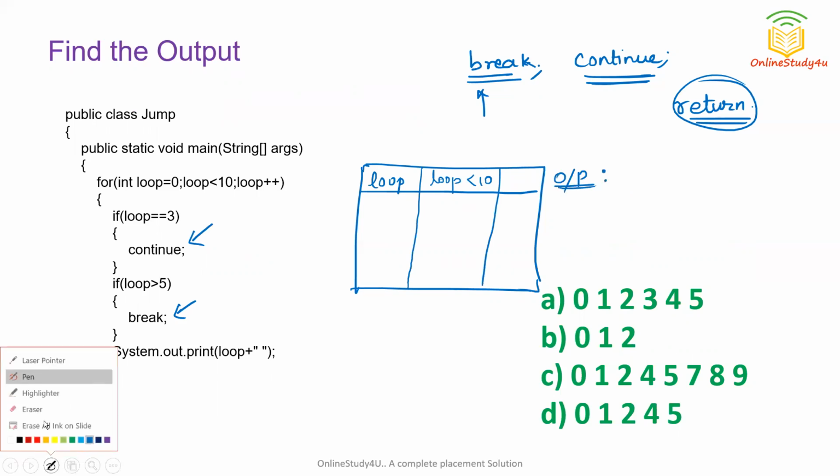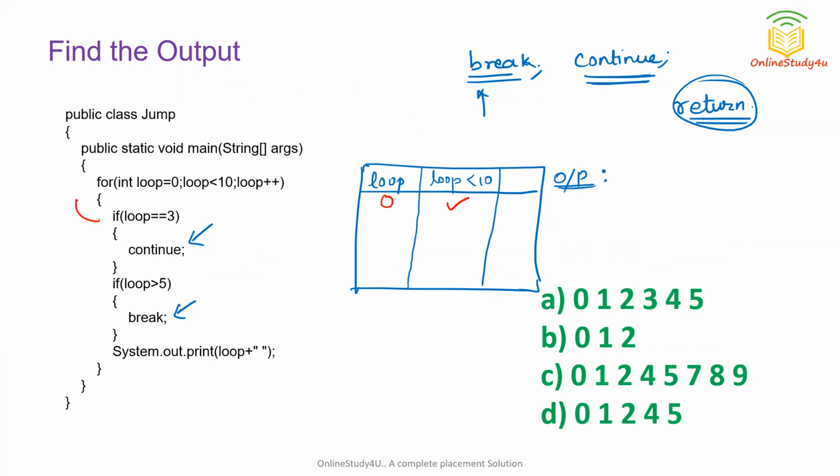Now let us execute it. You can see loop is storing 0. Now the condition is checked. Is 0 less than 10? Yes. Control comes inside the loop. Is loop equal to 3? No, so this statement will be ignored. Then is loop greater than 5? No. Again, the value of loop will be printed with a single space. What is the value of loop? 0 is printed with a single space.